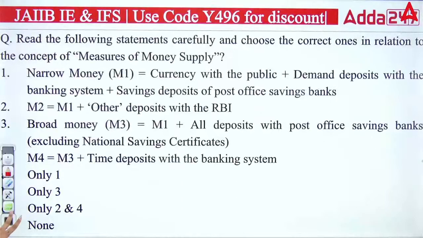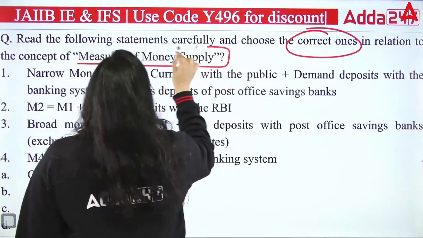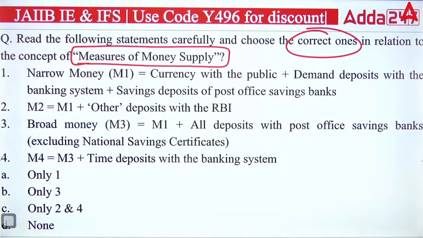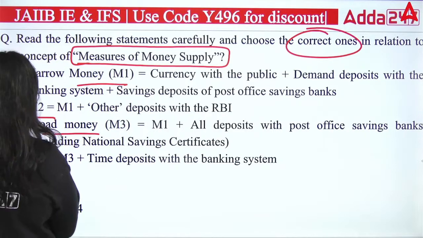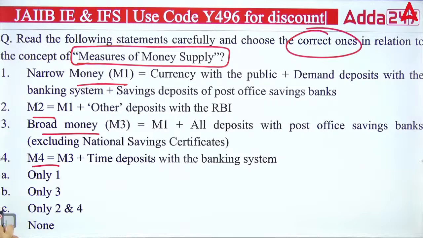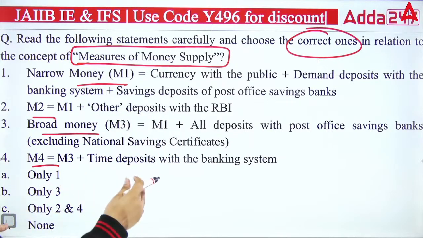Okay. Next we have: read the following statements carefully and choose the correct ones in relation to the concept of measures of money supply. First we have narrow money M1, M2, broad money M4. The first says M1 equals currency with public, demand deposit with banking system, plus savings deposit of post office. Second says M2 equals M1 plus other deposit with RBI. M3 equals M1 plus all deposit with post office savings, excluding NSC. M4 is M3 plus time deposit with banking.